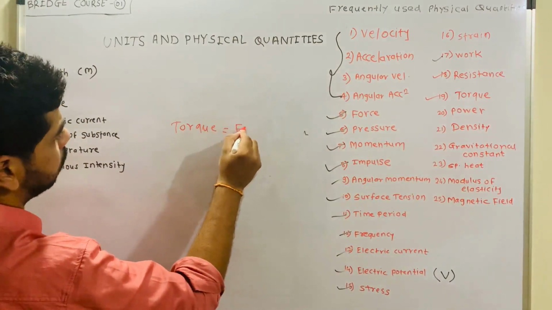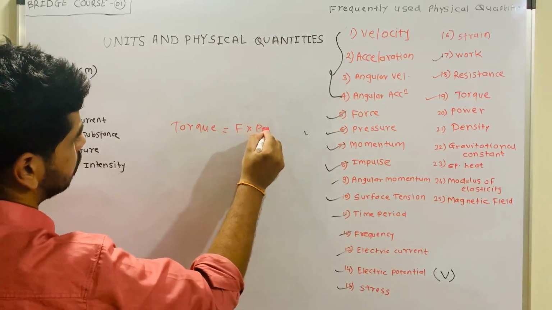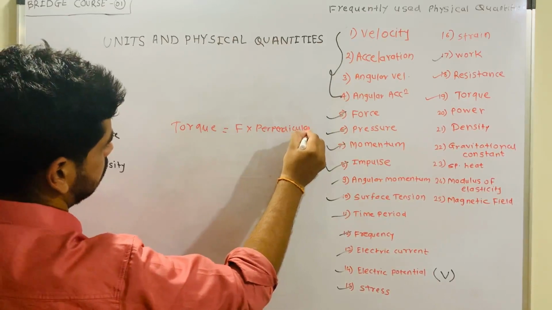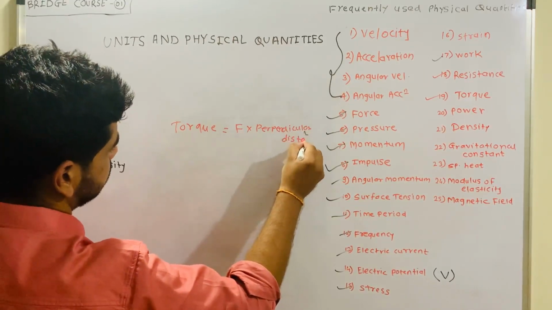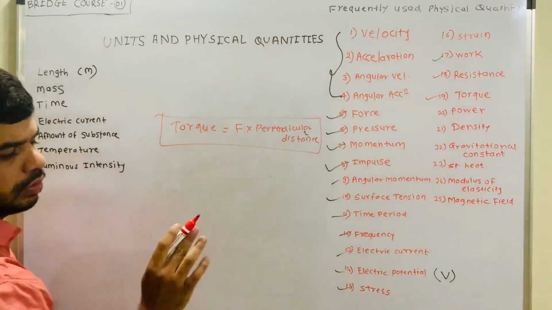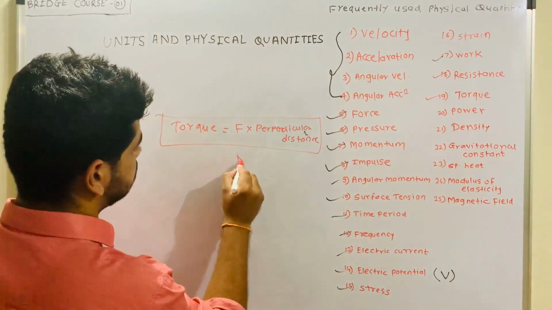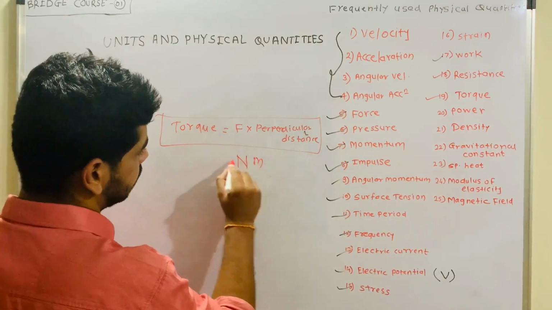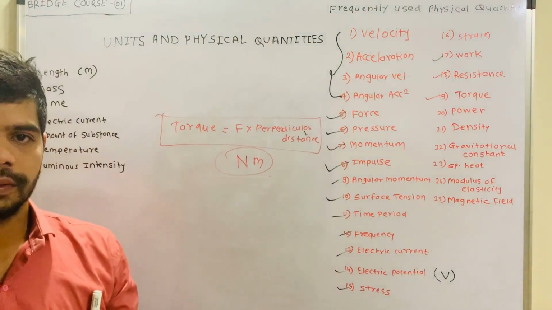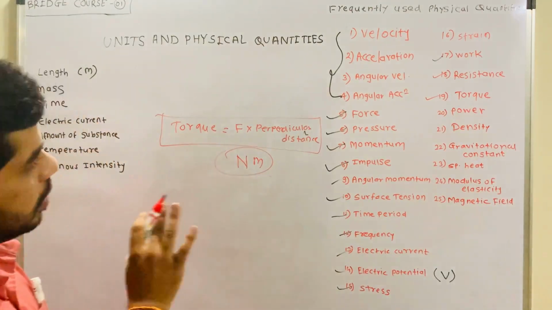Torque is nothing but the force into perpendicular distance, right? So torque is equal to force into perpendicular distance. You just remember it like that. Its unit is Newton meter generally. Okay, the SI unit is Newton meter. Is it fine? So that's about torque.